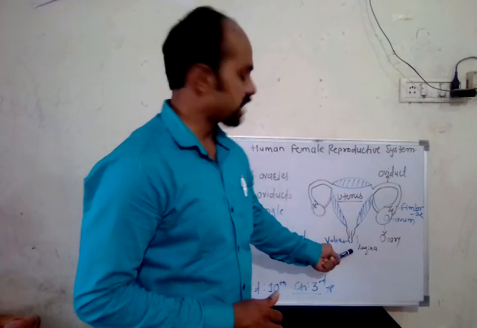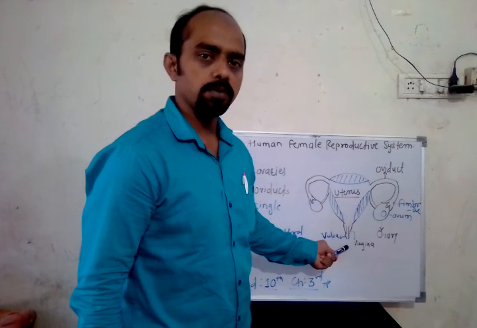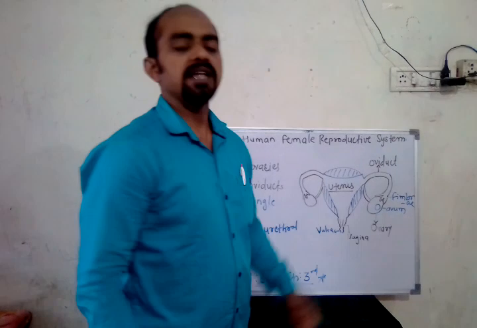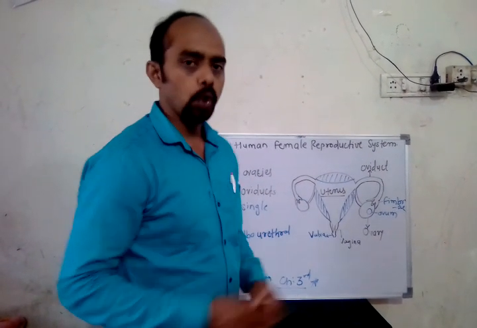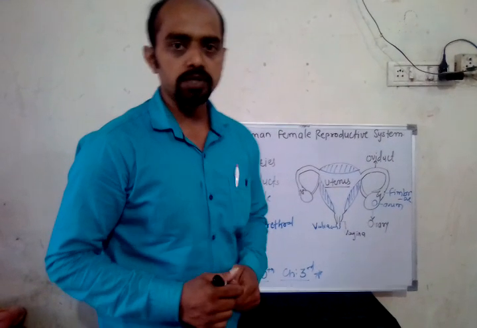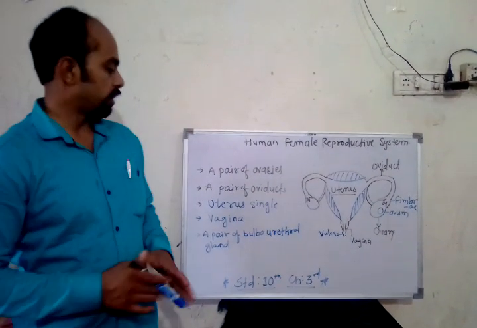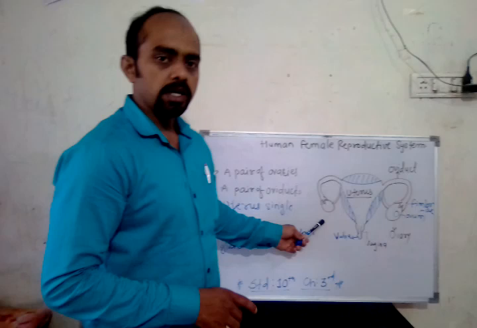Now there is also an external part of the human female reproductive system. Likewise, in males there is a penis which is located outside the body. The vulva is also located outside the body. Now we will learn about this particular diagram.